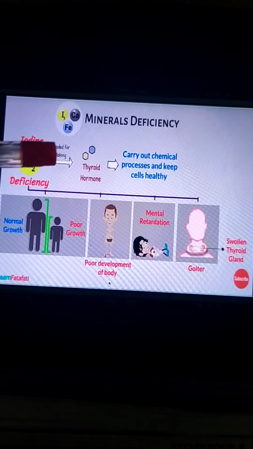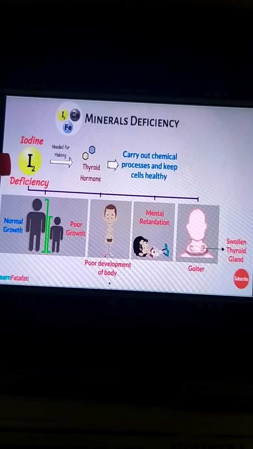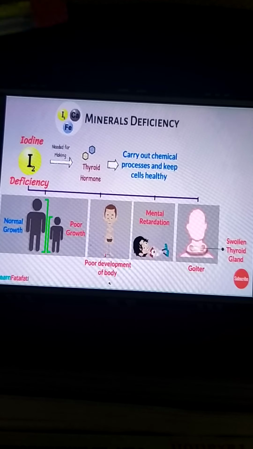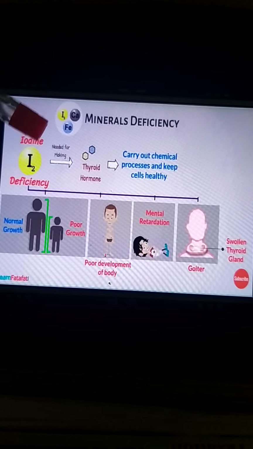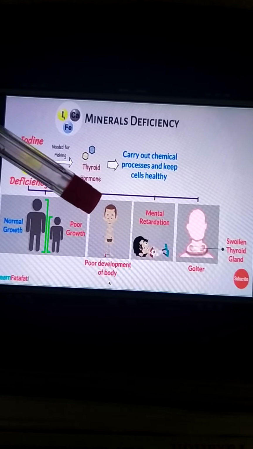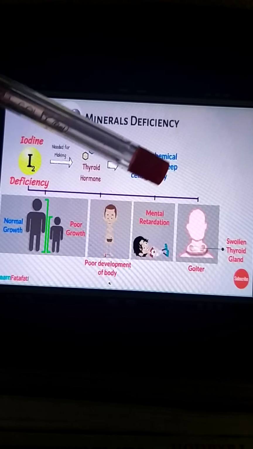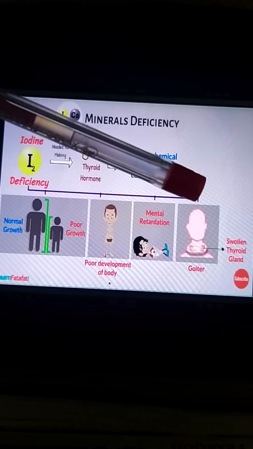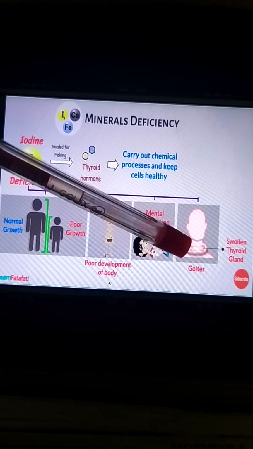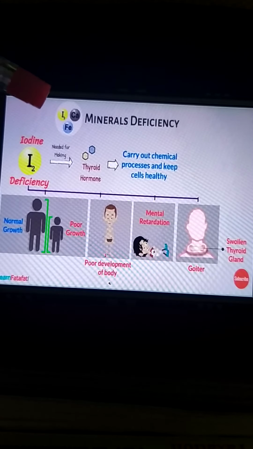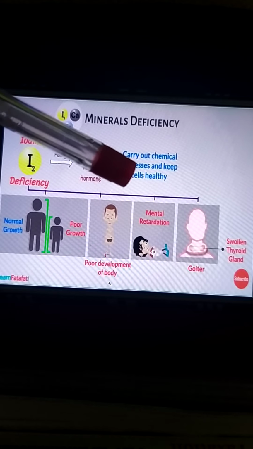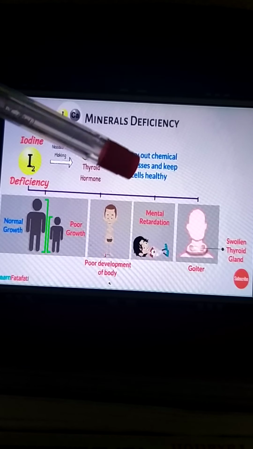Now the mineral deficiency of iodine. We have seen that it is needed for making the thyroid hormone. So if there is a deficiency of iodine, there will be poor growth, poor development of the body, and mental retardation in children, and there will be swelling in your thyroid gland, which causes goiter. We get iodine from iodized salt, so the proper amount of salt is important. We also get it from green leafy vegetables.